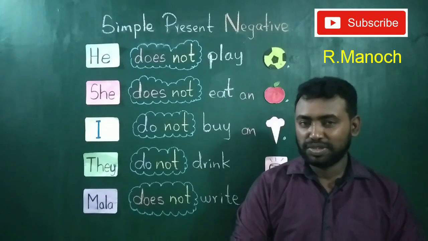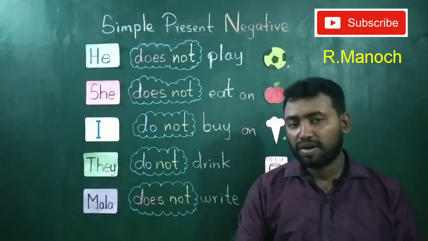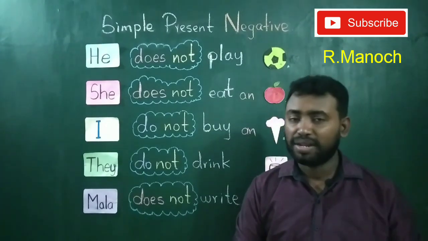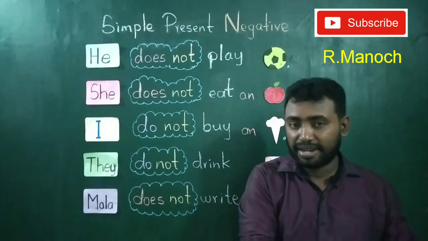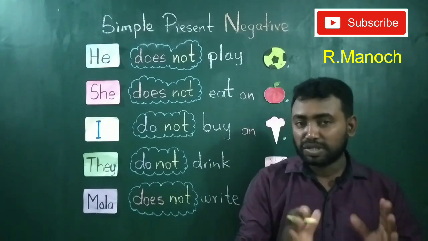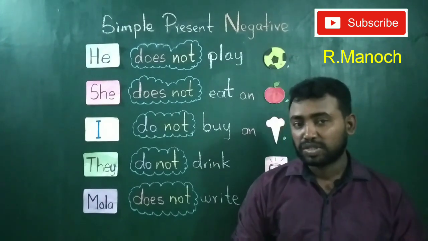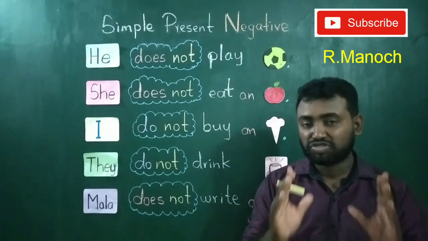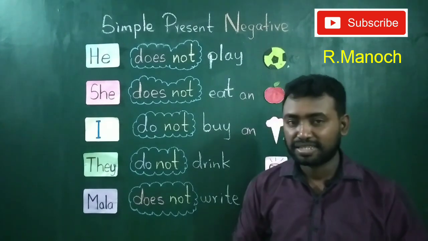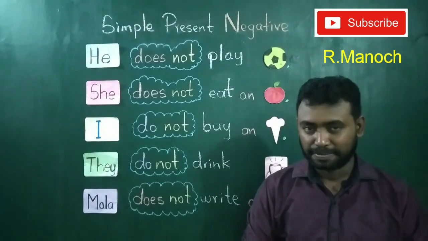Today I'm going to teach you about the negative structure of all the 12 tenses within 12 minutes. In my last lesson I have already talked about the positive structure of all the 12 tenses within 12 minutes. So let's take a look at the negative structure of all the 12 tenses within 12 minutes. Shall we?